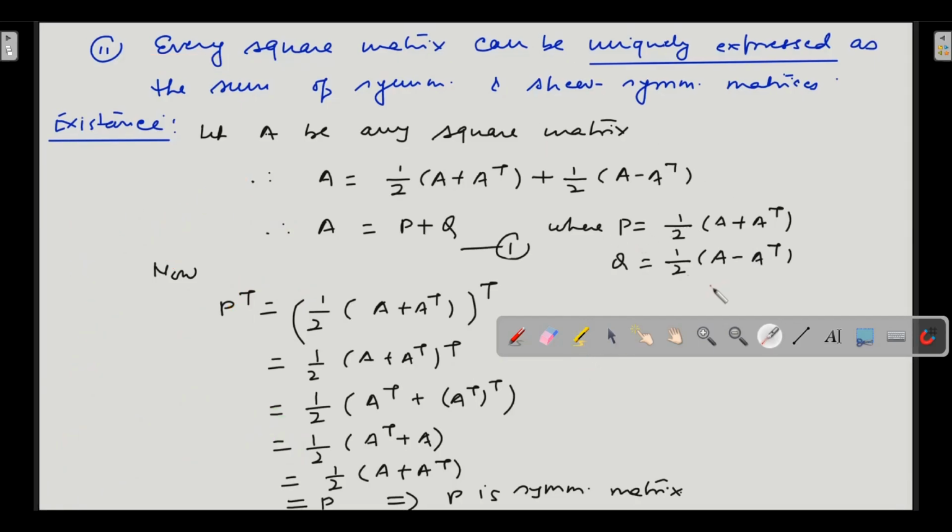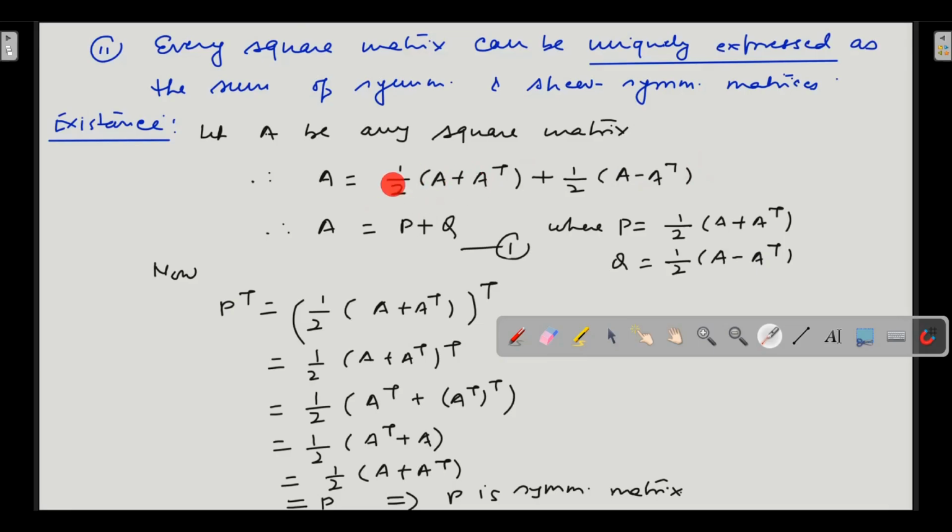Now let A be any square matrix. Then we can write A as half of (A plus A transpose) plus half of (A minus A transpose). How did we write this? If you expand this, half A plus half A transpose plus half A minus half A transpose, the A transpose terms cancel out, and half A plus half A gives you full A. So that is why it can be expressed like this.